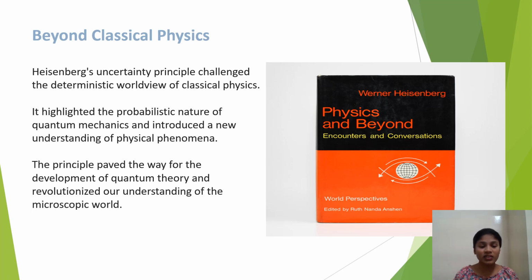Beyond classical physics. Heisenberg's uncertainty principle challenged the deterministic view of classical physics. It highlighted the probabilistic nature of quantum mechanics and introduced a new understanding of physical phenomena. The principle paved the way for the development of quantum theory and revolutionized our understanding of the microscopic world.